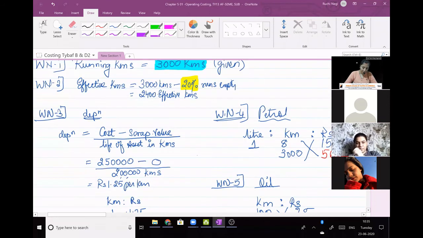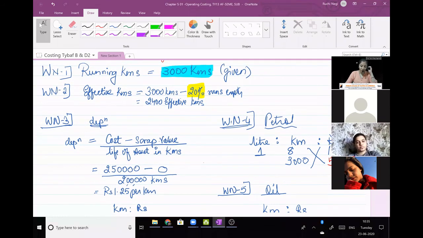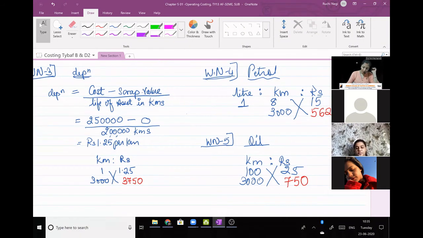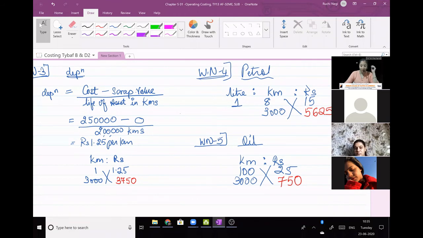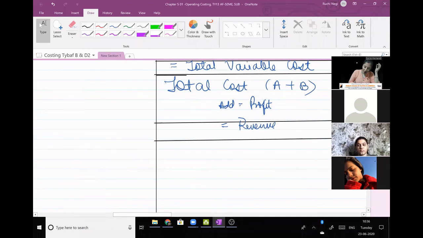Working note number 1, running kilometers. 2, effective kilometers. 3 was depreciation. And then 4 and 5. Okay? You can have a look. This sum is clear to everyone. Any doubts? Post it in the chat box if it is clear. Okay, fine. This was the working note, and this is the answer.